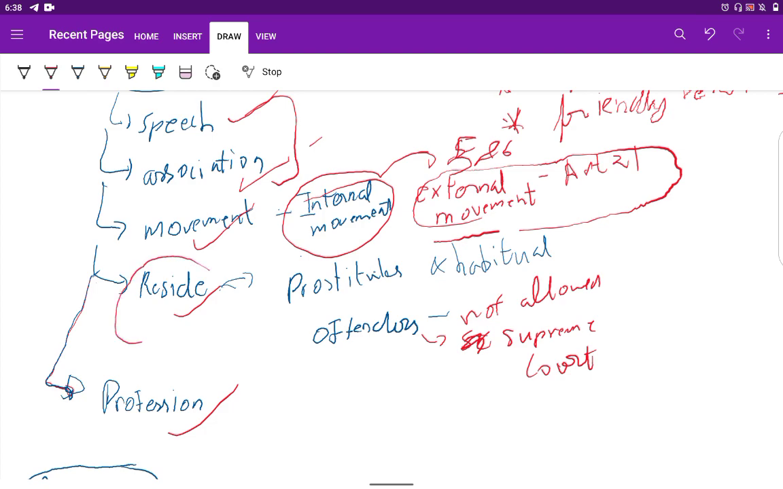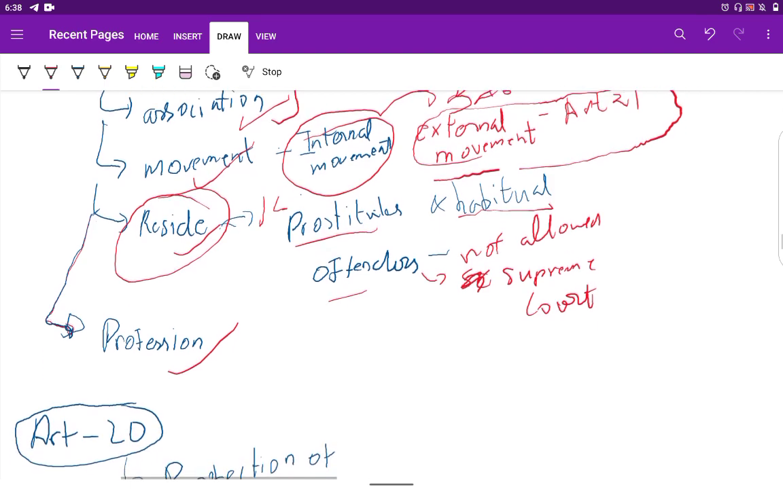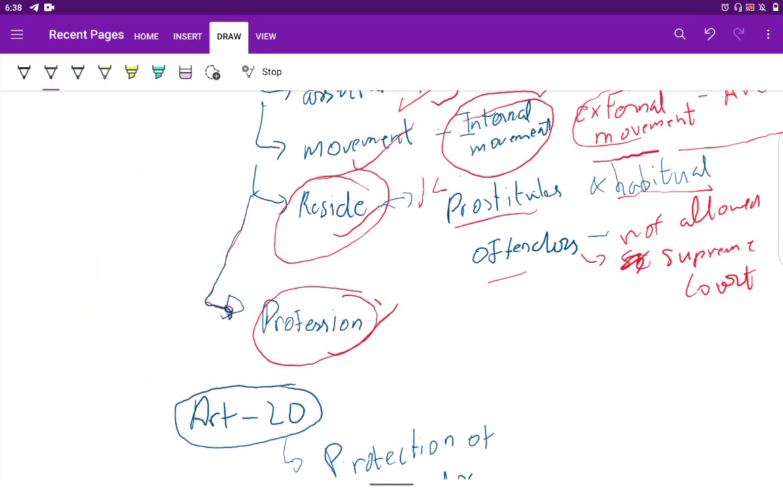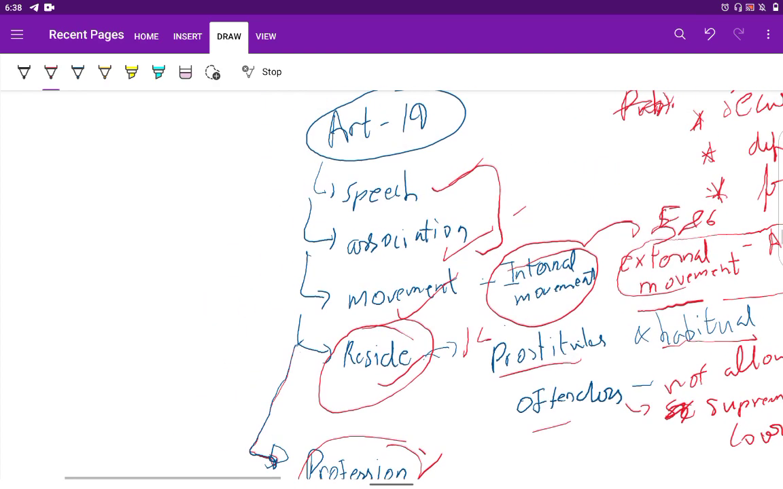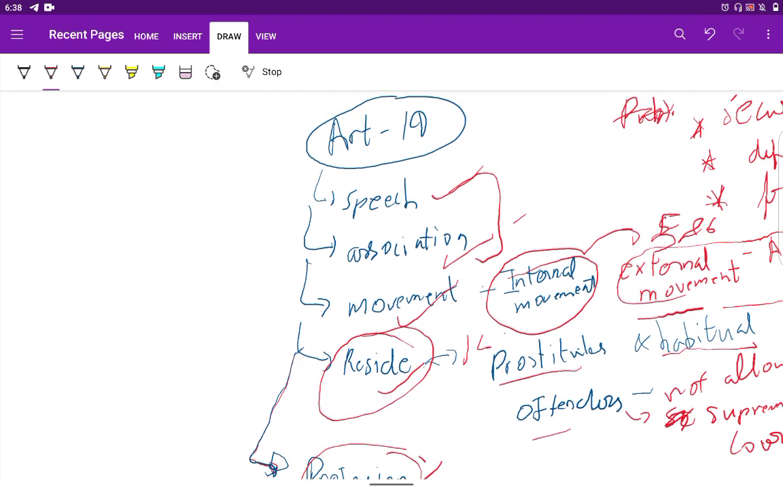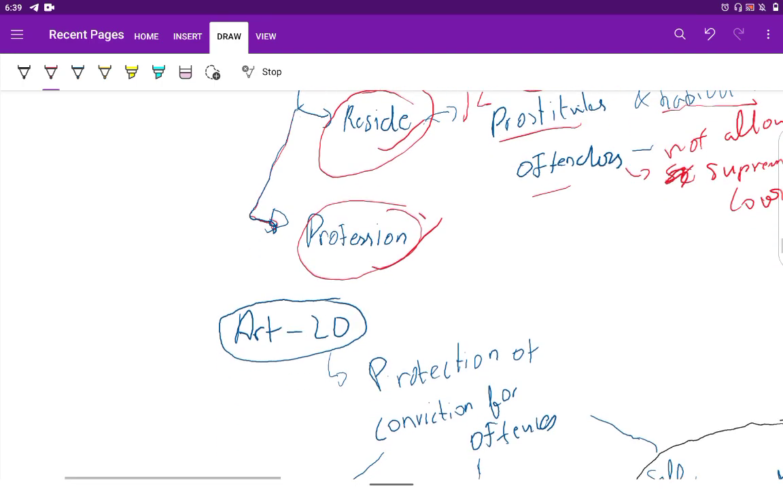Now, we have the freedom to reside in any place, but there are also restrictions, because the Supreme Court has observed that prostitutes and habitual offenders are not allowed to stay in normal residential areas. They are restricted. Freedom of profession and freedom of trade are also guaranteed by the Constitution. These are some of the freedoms and restrictions imposed by Article 19.